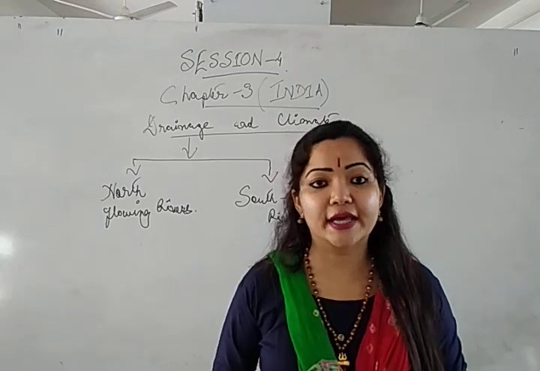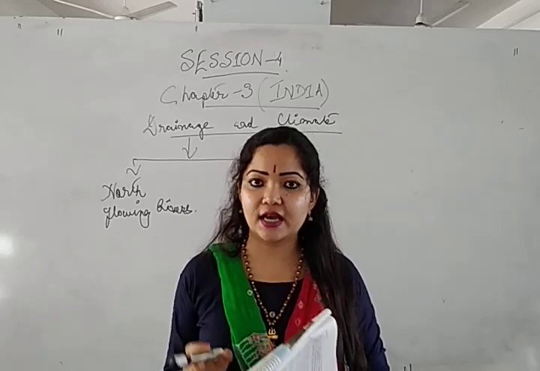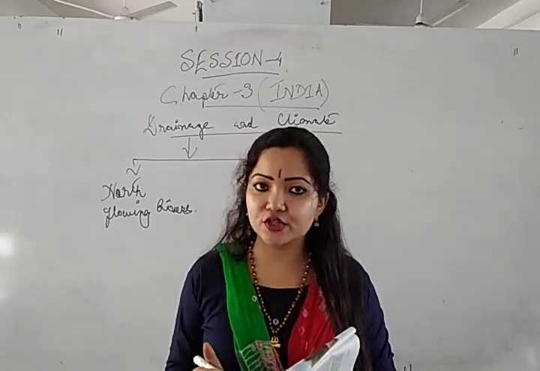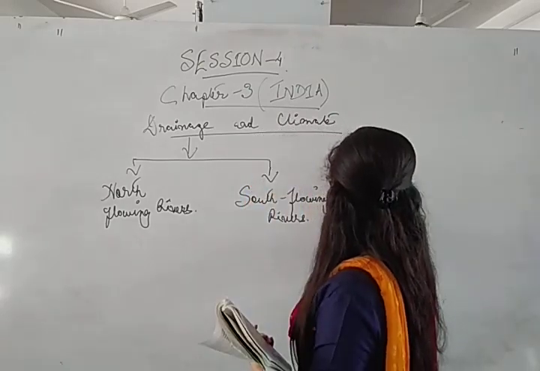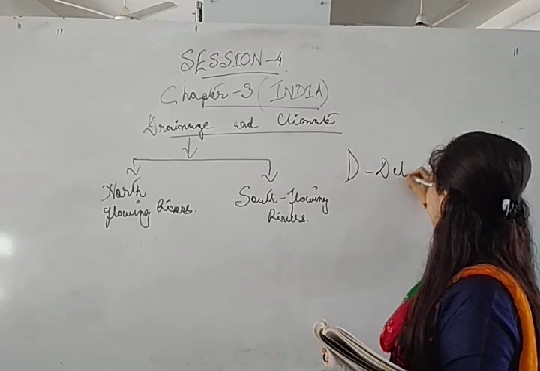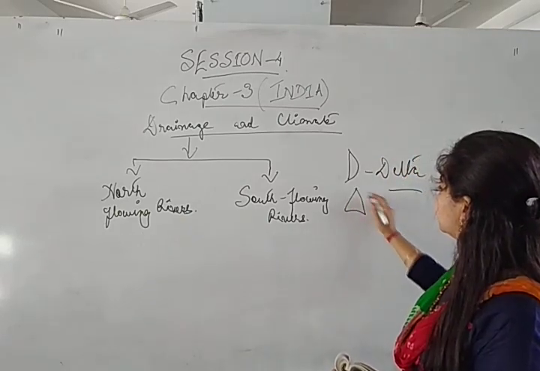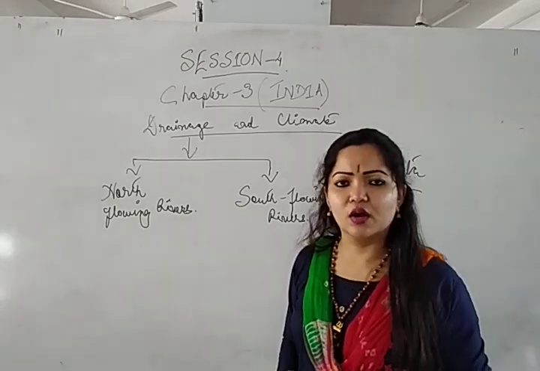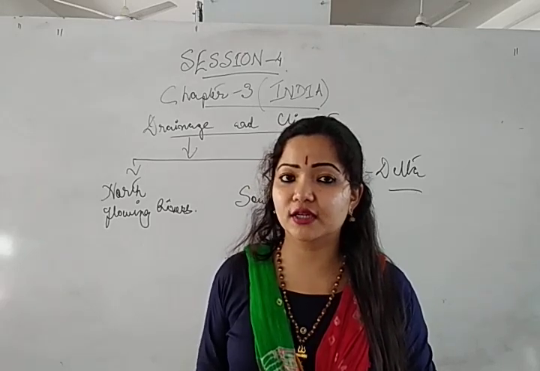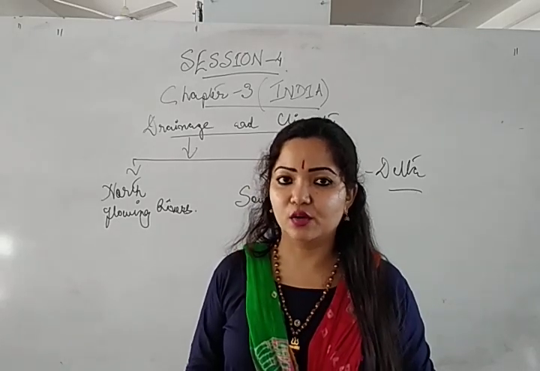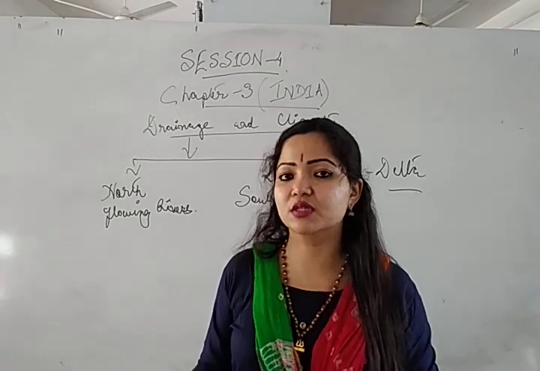So what is a delta now? Have you remembered? We have already discussed what a delta is. A delta is a triangular shape, like the English letter D, which is why it is known as a delta. These are formed at the mouths of rivers due to the depositional process of running water. Yes, the deposition of sediments at the mouth of a river forms the delta.